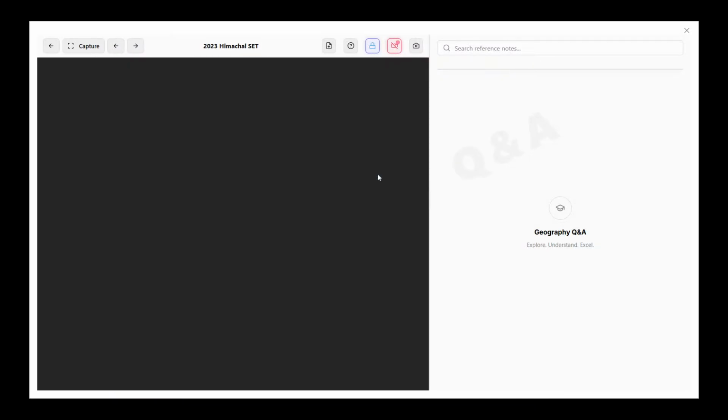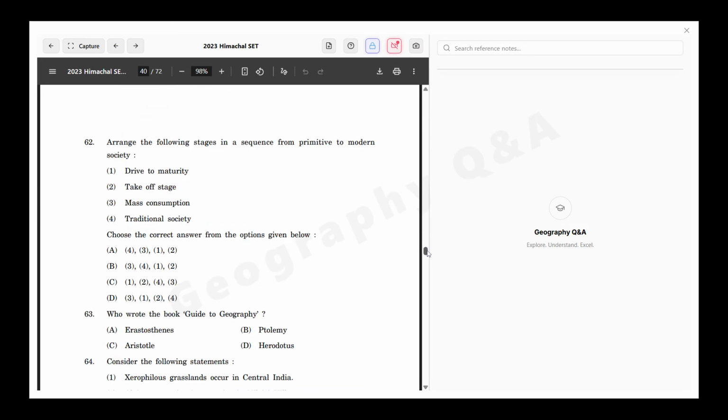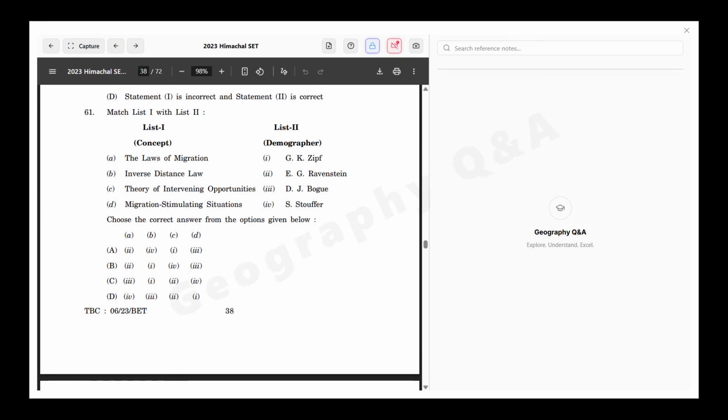2023 Himachal Pradesh State Question Geography paper. I'll discuss a few questions from here. Let's start with question 61. Match the following. There are some concepts and the propounders are on the right side.